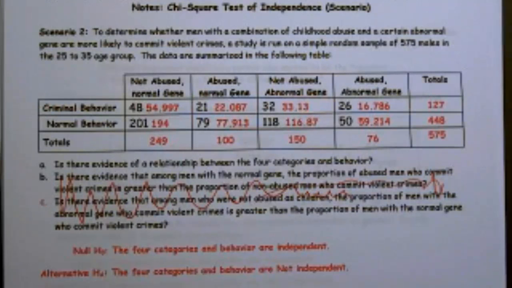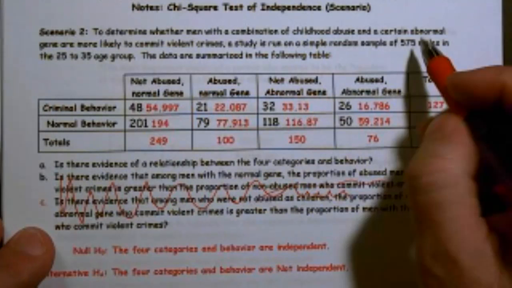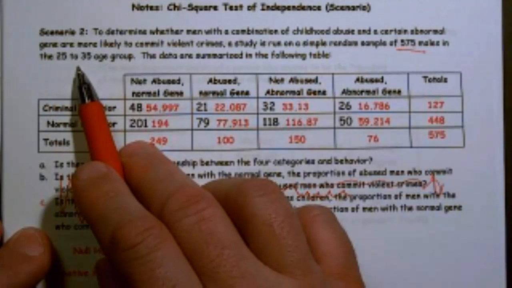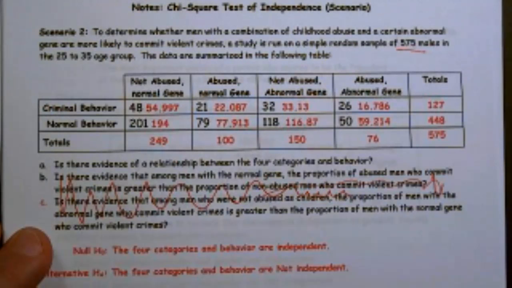To determine whether or not men with a combination of childhood abuse and a certain abnormal gene are more likely to commit violent crimes, a study is run on a simple random sample of 575 males in the 25 to 35 age group. The data are summarized in the following table.